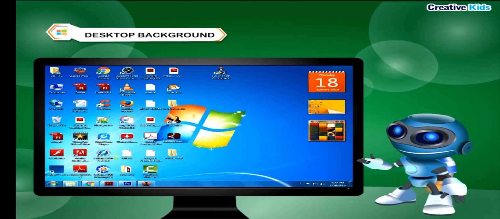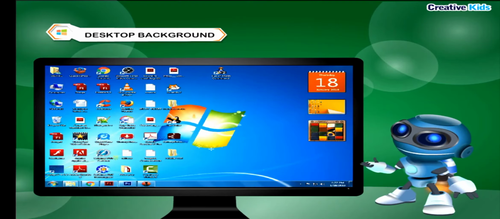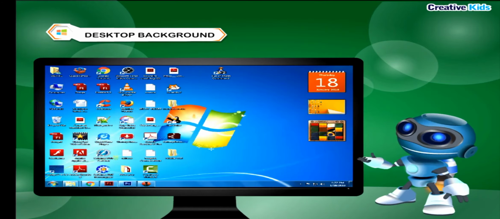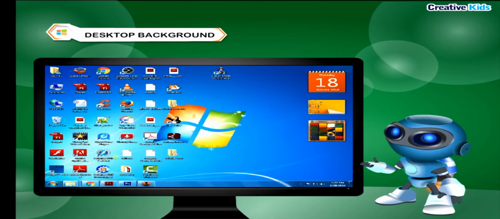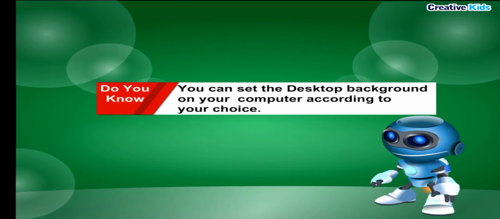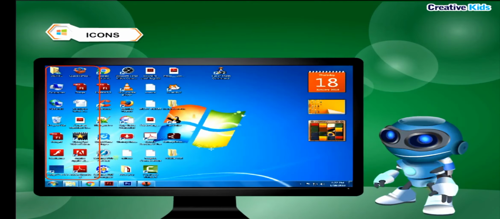Desktop background. The background picture of Windows 7 desktop is called desktop background. You see different desktop background pictures on different computers according to their settings. Do you know? You can set the desktop background on your computer according to your choice.